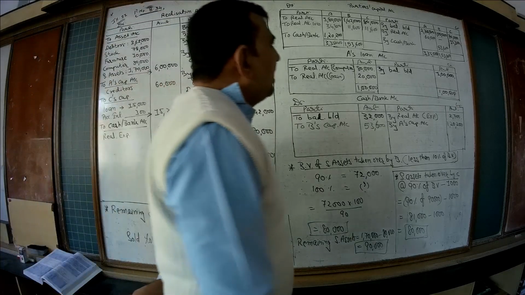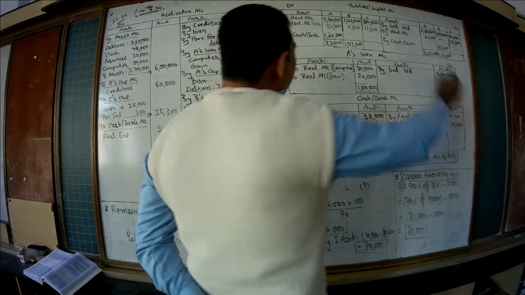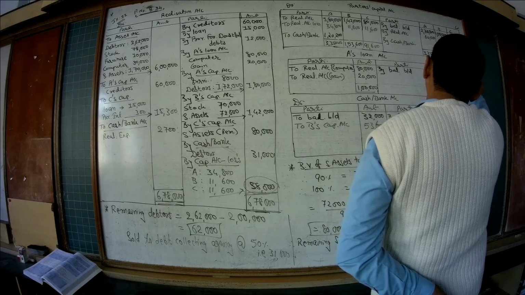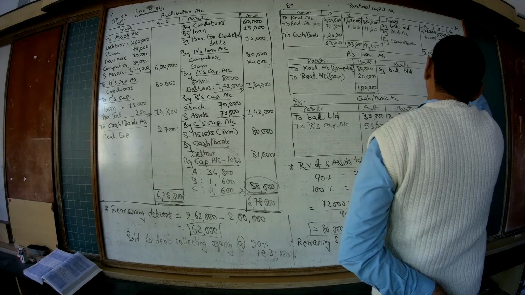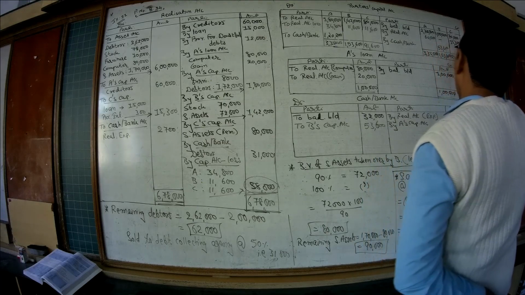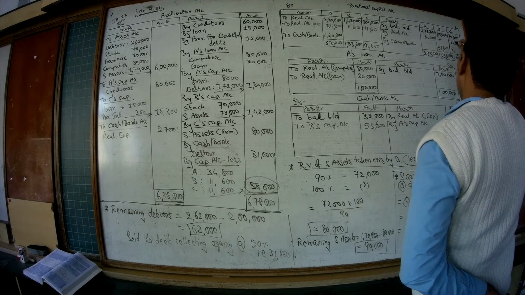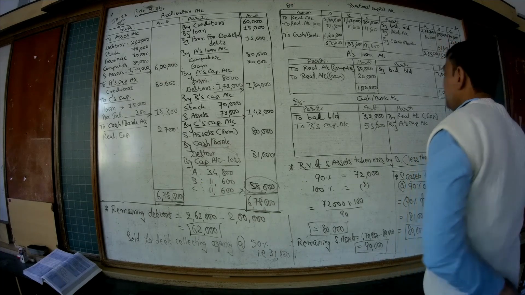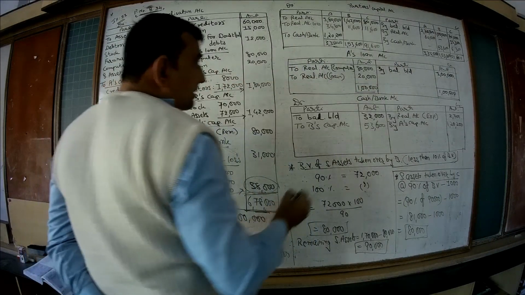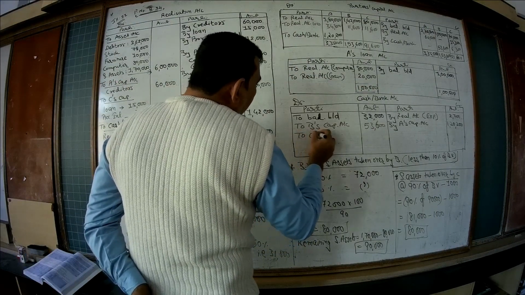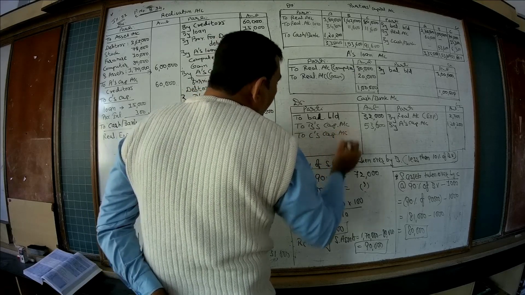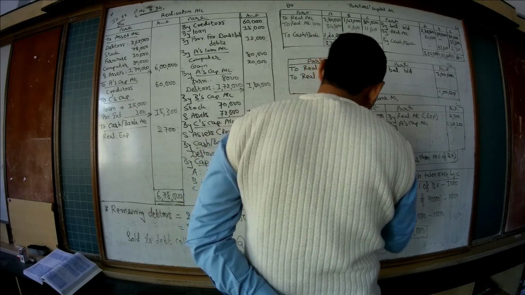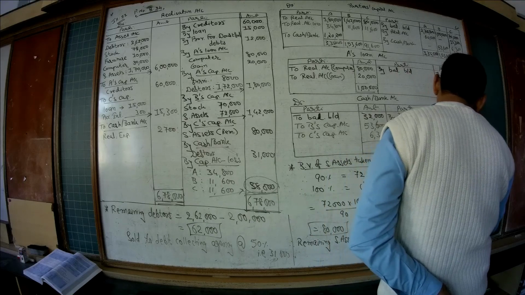Let's see C's capital account. Debit side total is more than that of credit side, I think. So 91,600. Here on the debit side it is 85,300. So 6,300 is the difference, deficiency of C's capital account. C will bring in rupees 6,300 to C's capital account. 6,300.